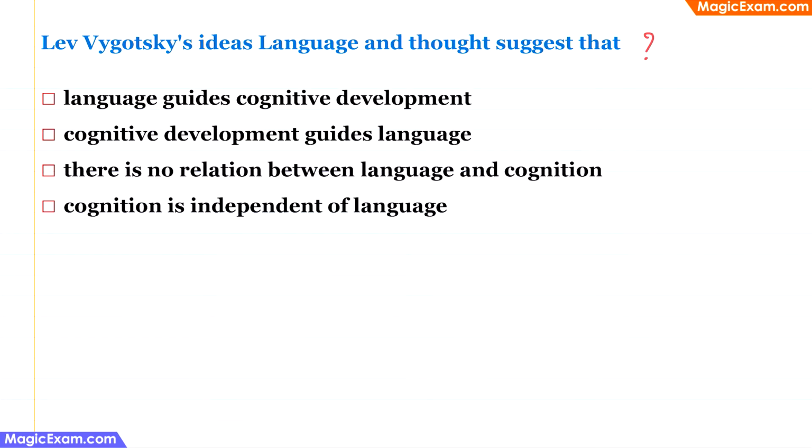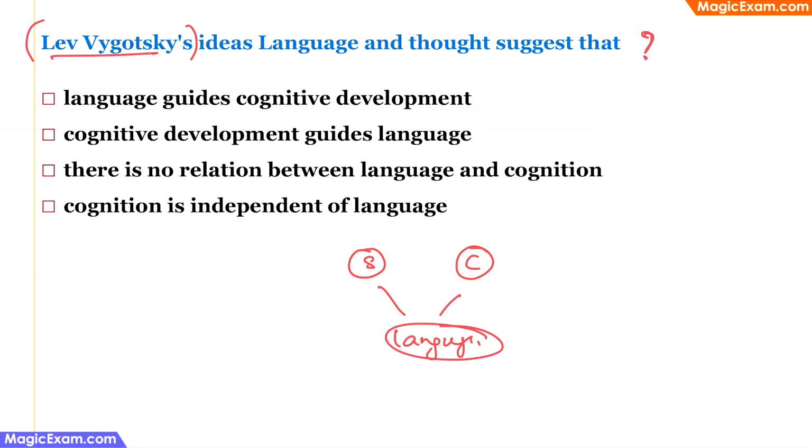Lev Vygotsky's ideas on language and thought suggest which of the following? Now, if you remember what is Lev Vygotsky's theory, Lev Vygotsky says that children receive information from social interactions and from cultural factors, and this information is received through language, because language helps children to receive and send information. It is a tool for communication, and language is also a system for thinking, logic and reasoning. So language is what helps in processing the information received from social interactions and cultural factors and convert it into knowledge. Therefore, language is very necessary for the development or for the construction of knowledge.